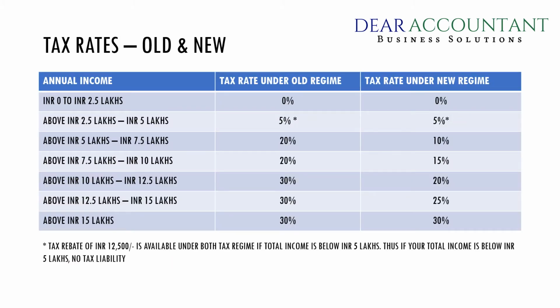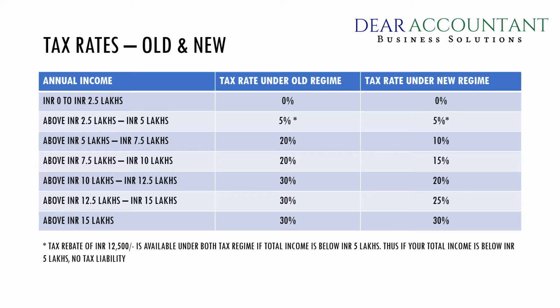Now coming to the tax rates under the old and new scheme. If your annual income is less than 2.5 lakh rupees, the tax rate under both the regimes is 0. That means you don't need to pay tax. If your annual income is between rupees 2.5 lakh to 5 lakh rupees, under both the schemes the rate of tax is 5%. Here, it should be noted that there is a tax rebate available of rupees 12,500 under both the tax regimes if your total income is below 5 lakh rupees. Thus, if your total income is below 5 lakh, wow, good news, no tax liability.